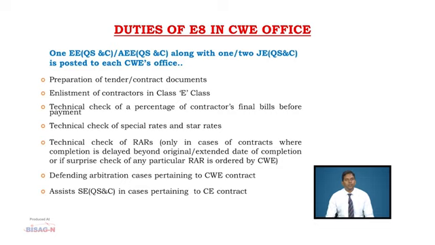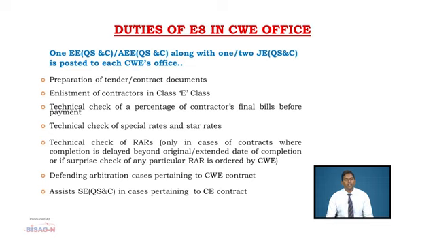Now, we will move on to special duties of E8 section in CW office. In CW office, one EE QSNC or AEE QSNC is posted along with one or two JEs. These are the major duties performed by the E8 section. The most important is preparation of tenders or contracts up to 1.5 crores or as delegated by the Chief Engineer. Then enlistment of contractors of E class is done in CW office.